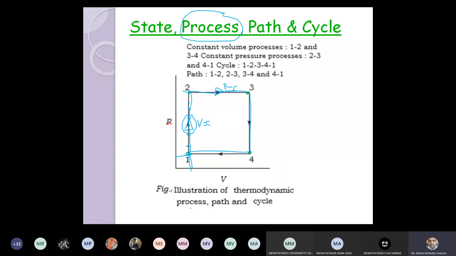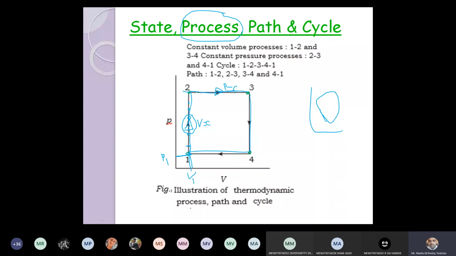So again the properties are similar to the initial state. P1 is restored and volume V1 is also restored. Therefore, I can say that it completed one complete cycle. So don't think that cycle means, like earlier I saw, it should be in circular shape. No, it's not like that. Any shape it can be.